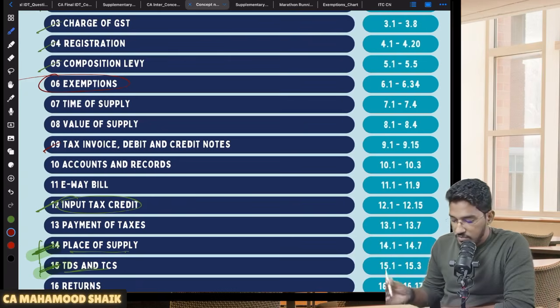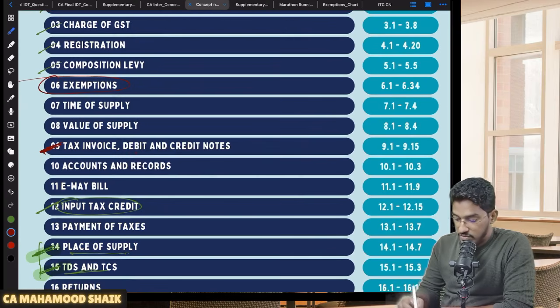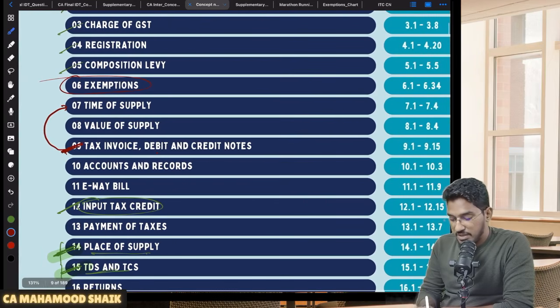Okay. So now what I will be doing is quickly taking you through the content of tax invoice, debit and credit notes. Why? Because from here also some questions are going to come, and tax invoice, debit and credit notes have a strong connection with the time of supply chapter also. Time of supply chapter I will not be revising.